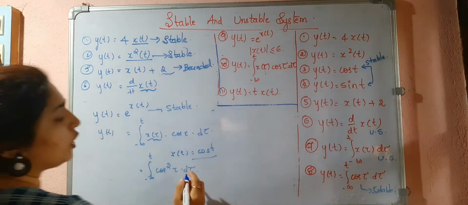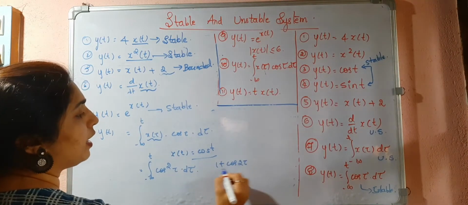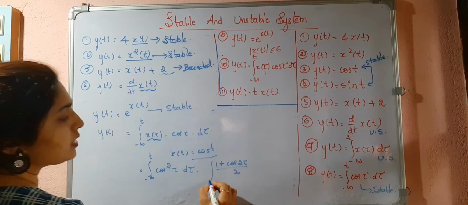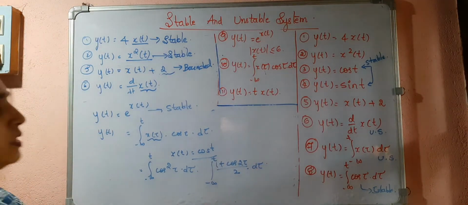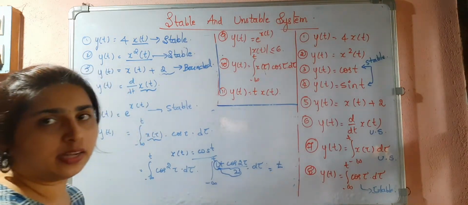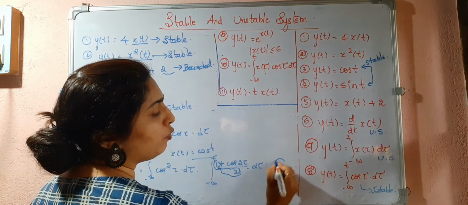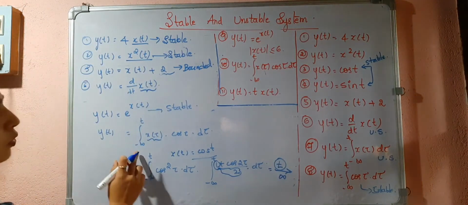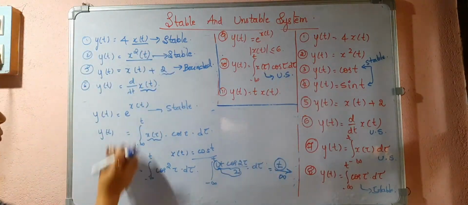Okay, so here what will be the value? It will be integral of 1 plus cos 2 tau divided by 2, from minus infinity to t, d tau. So what happens to this value? After integration, you will be getting some t term. When you get the t term, what happens when t is equal to infinity? This becomes unbounded. So we can tell this as unstable system.